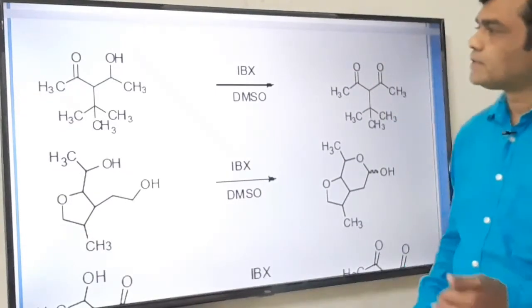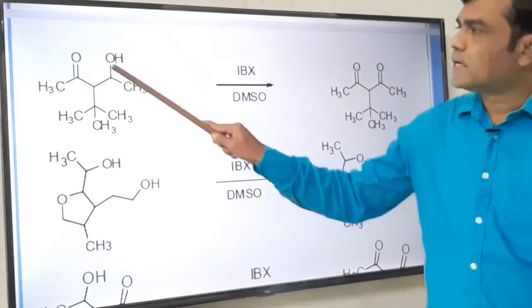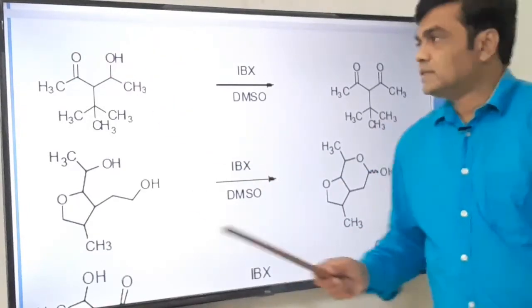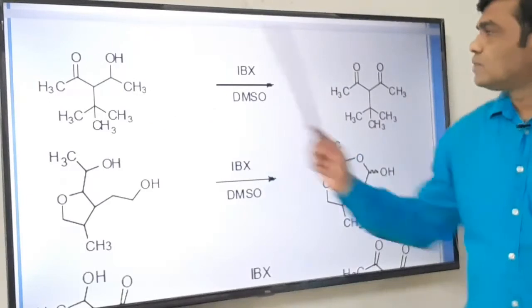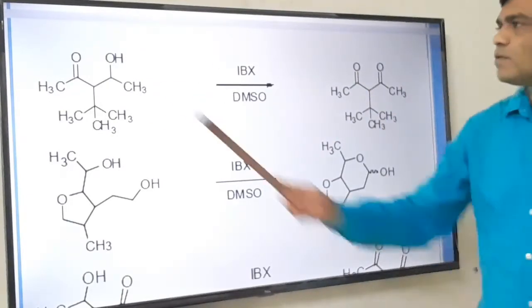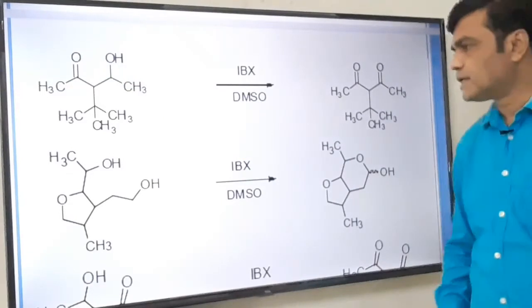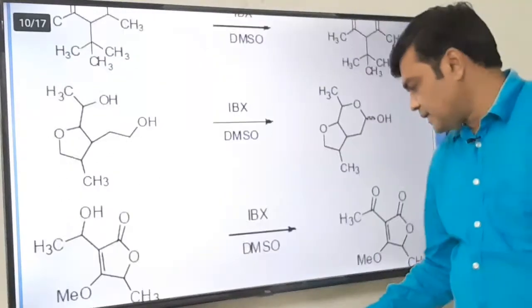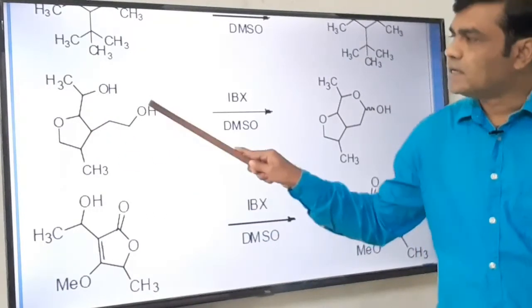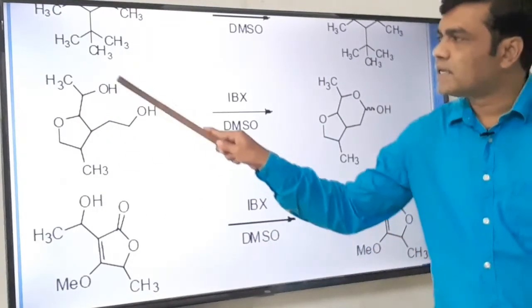See this example. It is a secondary alcoholic group. This is a ketonic group. See the beauty of this reaction again, the ketone will remain as it is, only the secondary alcohol is oxidized to ketone without affecting the ketone. Very interesting. Then see this one again, it is a cyclic ether molecule, it is a primary alcoholic group, it is a secondary alcoholic group,